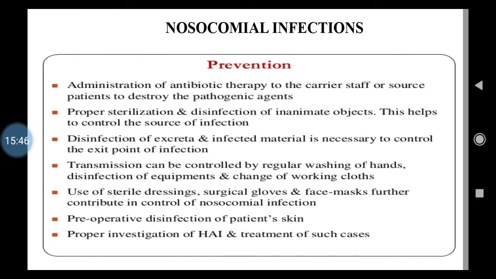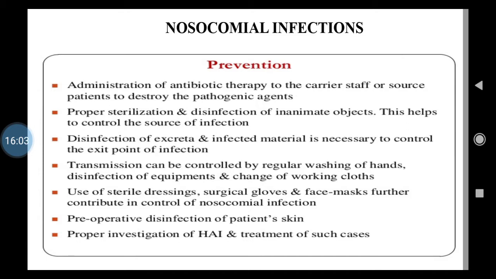Now, one more thing we must remember that these hospital acquired infections, they include cross infection, isn't it? As well as auto infection. So these two terms also you must know very well.